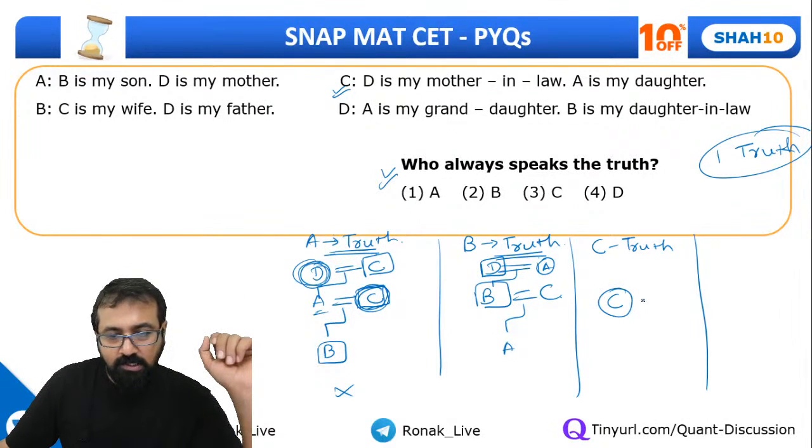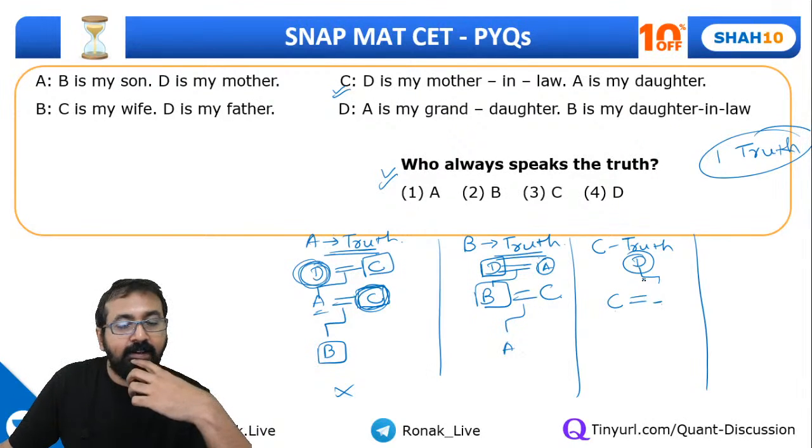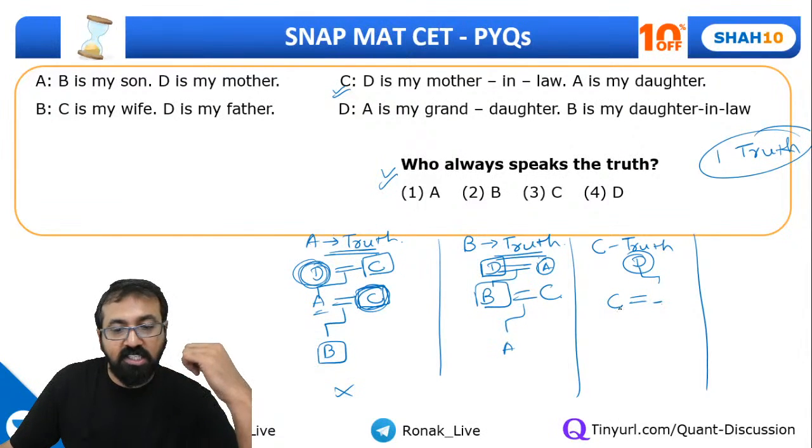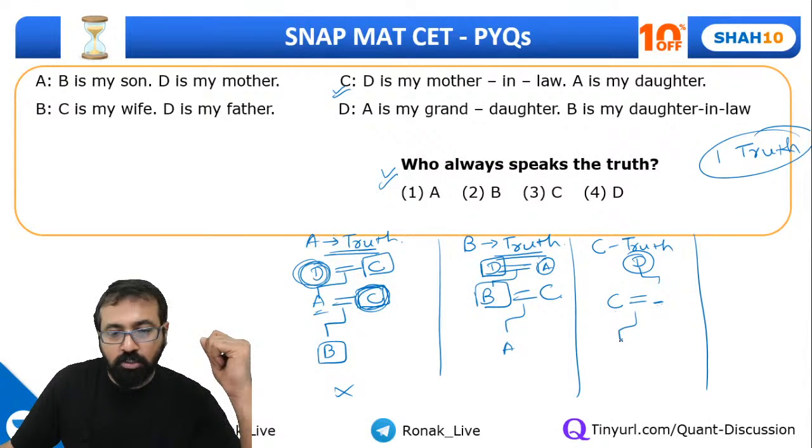So C's husband or wife, whosoever, mother is D. Because we don't know, it may be possible that C is a wife of this person and his mother is D, or C is husband of this person and her mother is D. So there are many possibilities. A is my daughter, so A is the daughter, again this way.